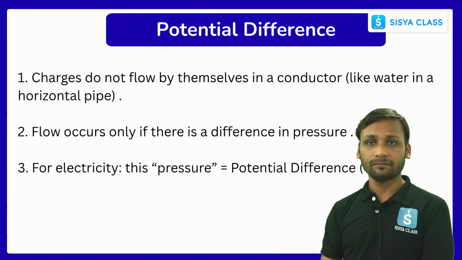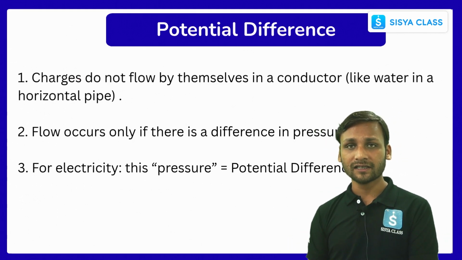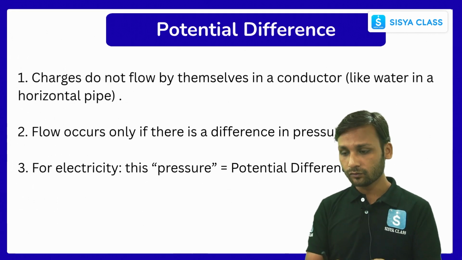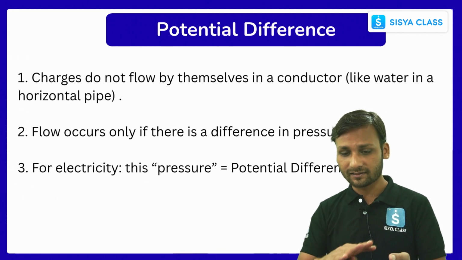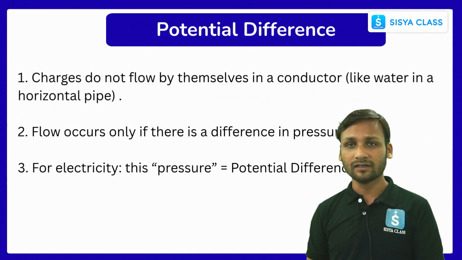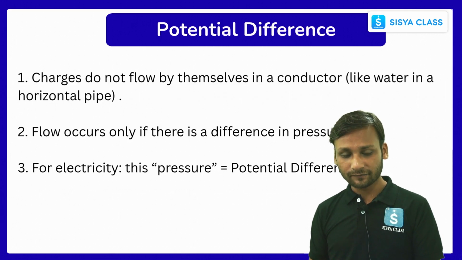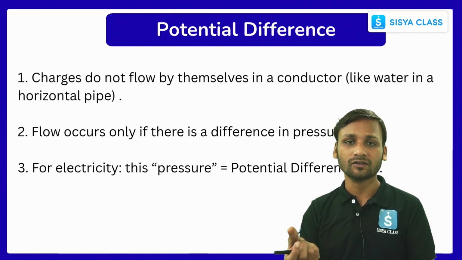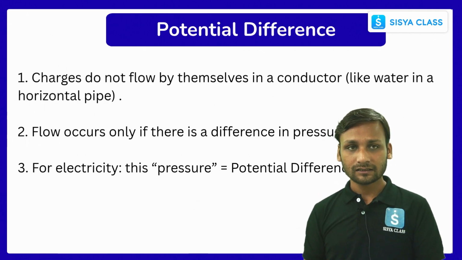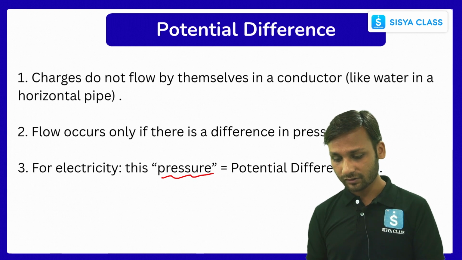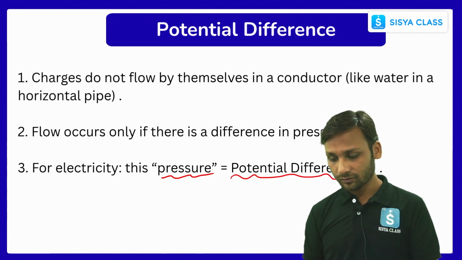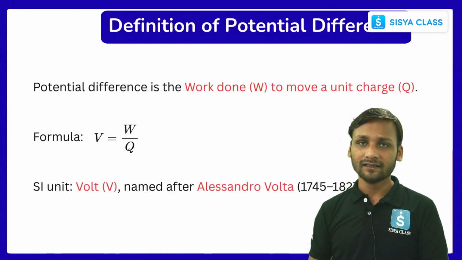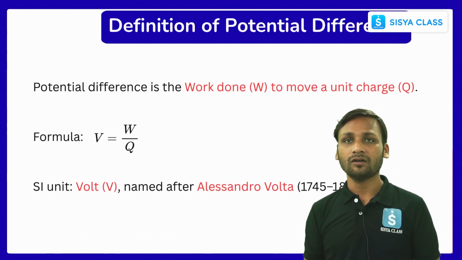So charges basically do not flow by themselves in a conductor like water in a horizontal pipe. Water can flow from one place to another place if there is some slant on the surface, correct? So water can flow, but electric charges cannot, right? Electric charges only flow because of the potential difference, correct? So here the pressure terminology is connected to potential difference. Got it? Clear?